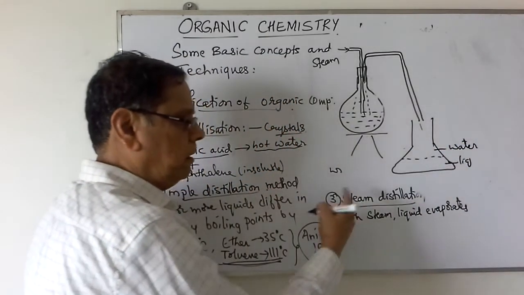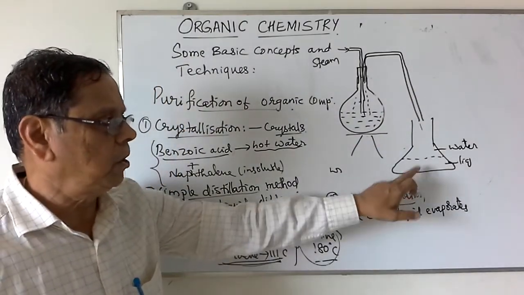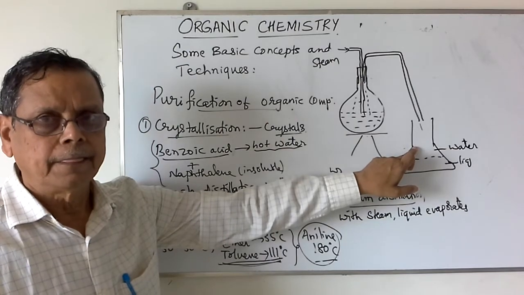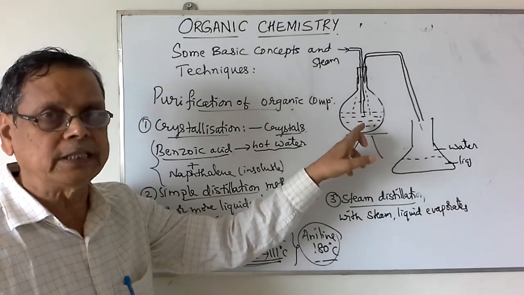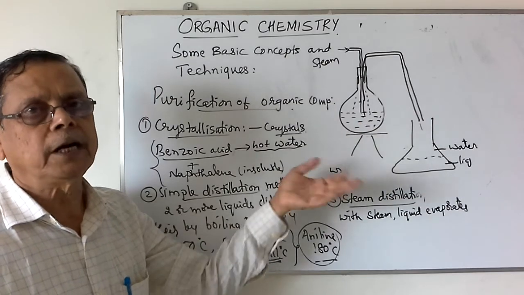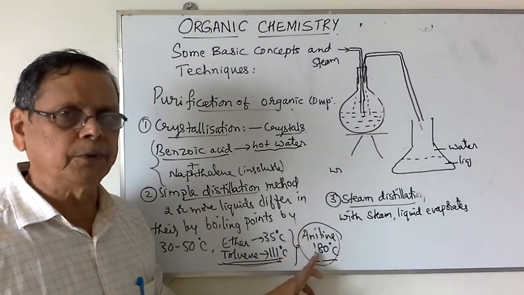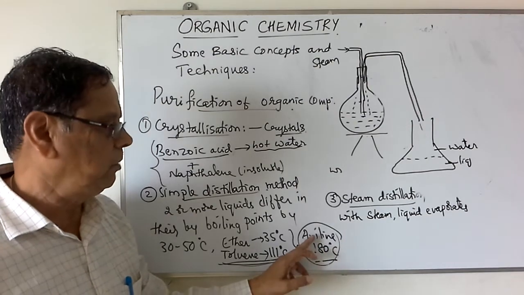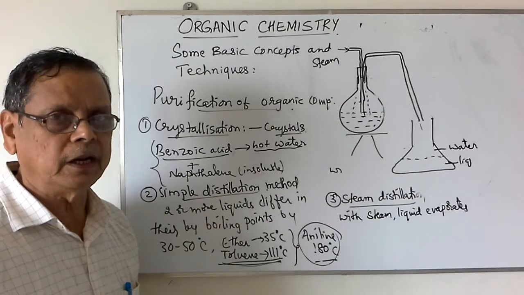The principle used in steam distillation is that the liquid should be insoluble in water, but that liquid should be steam volatile. It should evaporate along with the steam. And if the liquid undergoes decomposition at its boiling point, then we can use this steam distillation method for the purification of that particular liquid.